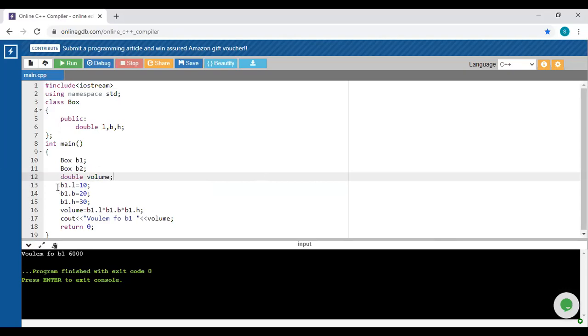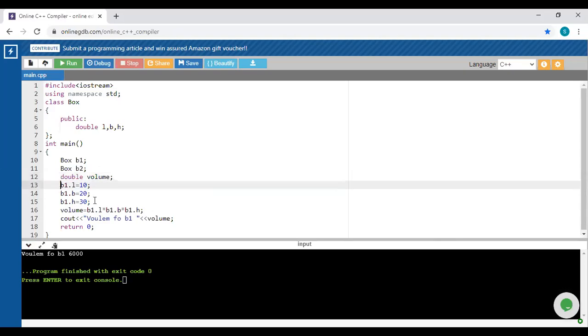Clear? Because for each data member we have not assigned its type here, since that type is already available in this class, and we access all these types with the help of the object. But for this volume we have to create the variable first.